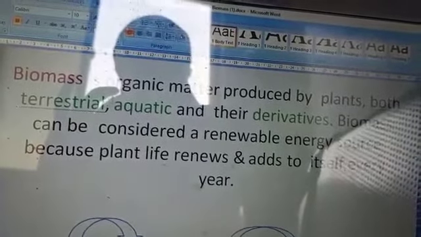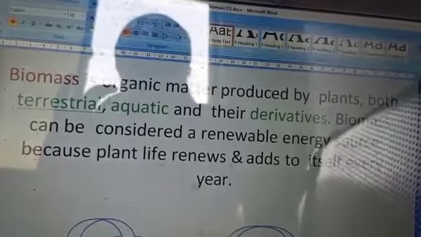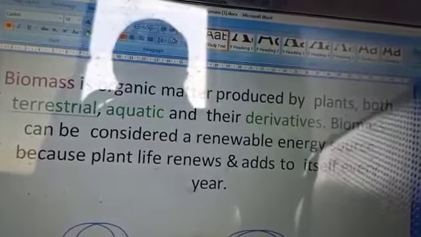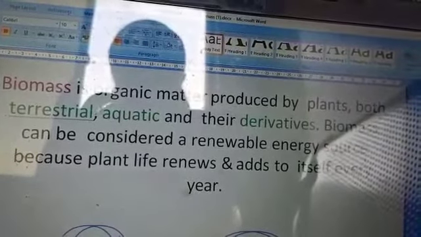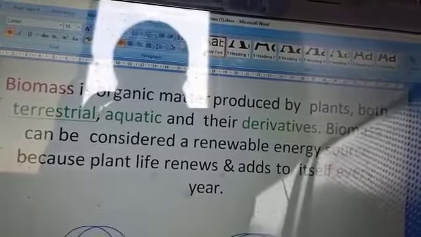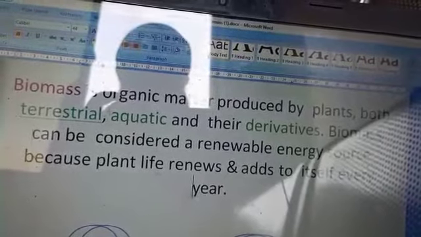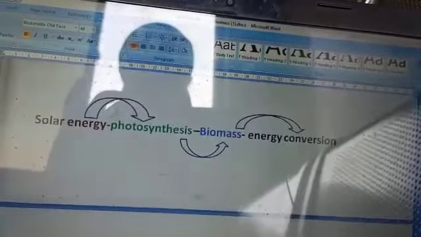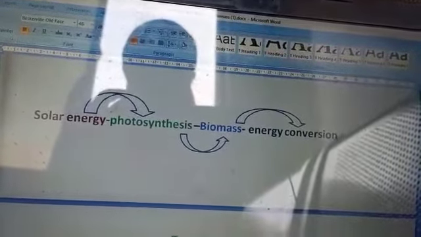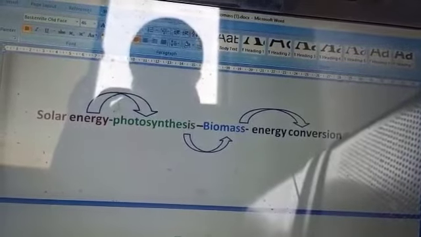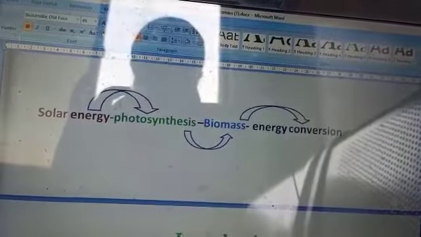It is one of the renewable energies which can renew itself within a year or within a week, which is a renewable form of energy. So the basic is solar energy, photosynthesis to biomass, and then by using one of the energy conversion techniques.